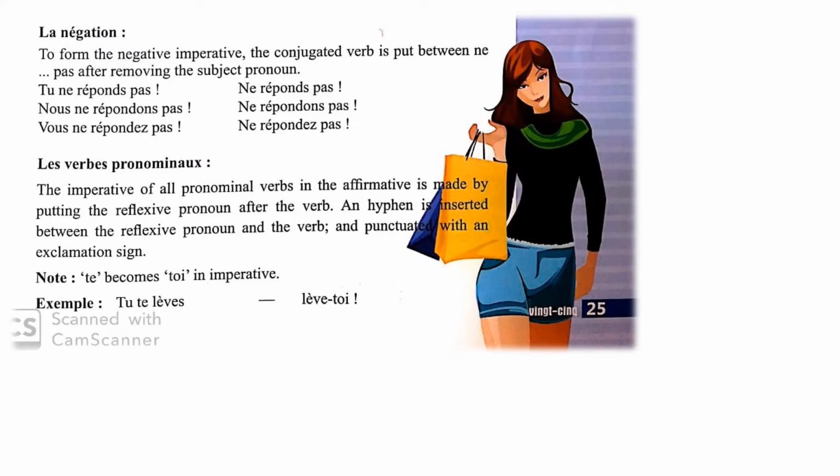So, the example is given, tu te laves in the pronominal verb and it will be in the imperative form lave-toi. Here te has become toi. So first you will have to write the verb lave, then put a hyphen here, then in place of te you will have to write toi.